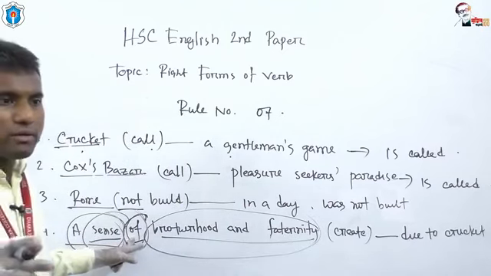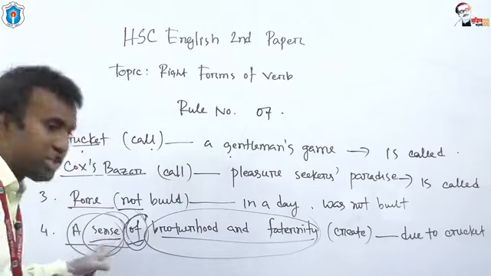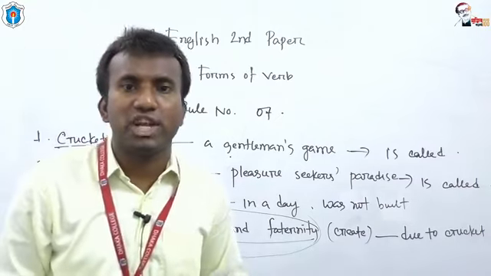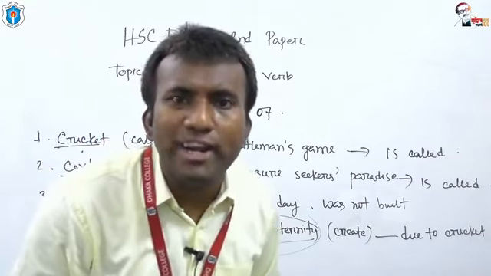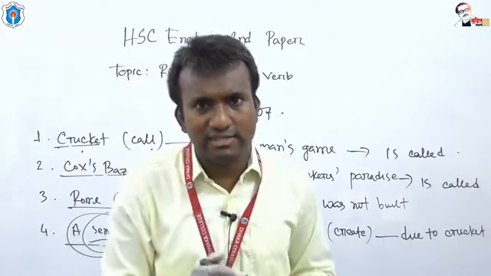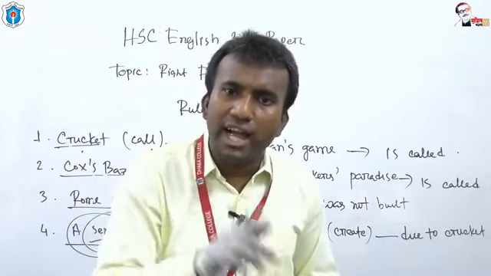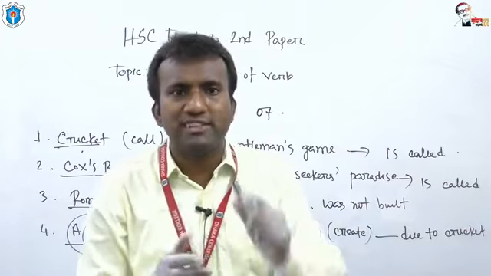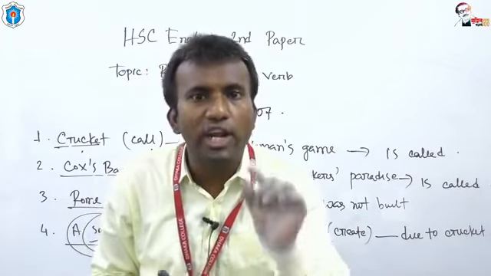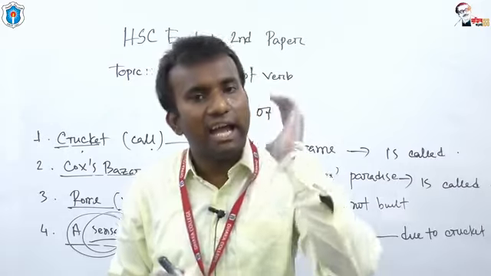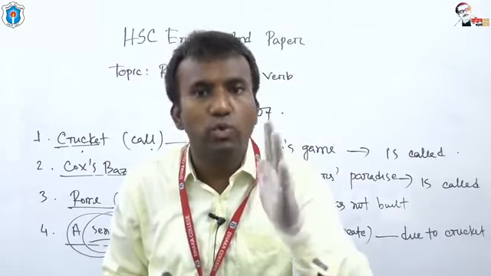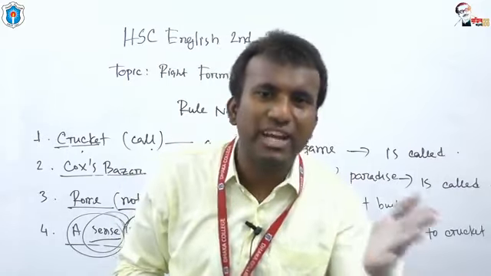The noun before the preposition is called the head word of the subject, and head words usually work as the subject of the sentence.